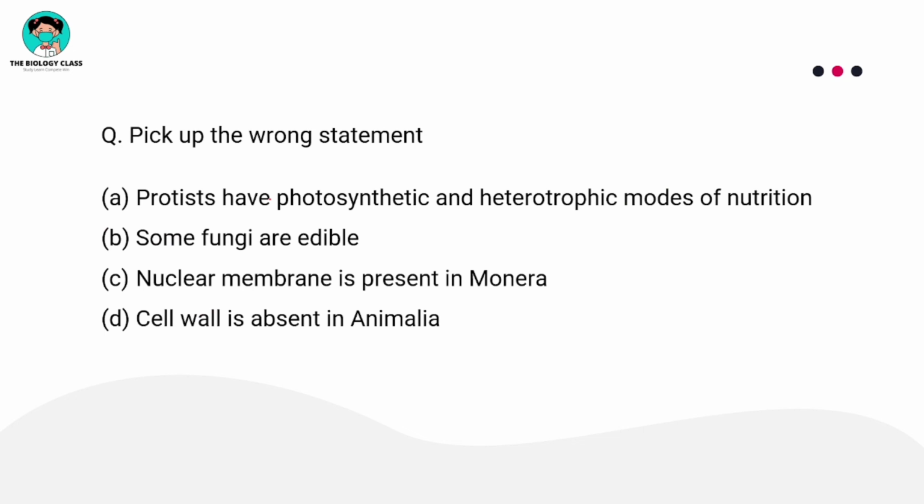Pick up the wrong statement. Protists have photosynthetic and heterotrophic modes of nutrition. Some fungi are edible. Nuclear membrane is present in Monera and cell wall is absent in Animalia. With that table, you can solve this question. Protists were photosynthetic and heterotrophic both. We have learned that chrysophytes, dinoflagellates, euglenoids were photosynthetic, and slime molds and protozoans were heterotrophic. Right statement. Some fungi are edible. Yes, you eat mushrooms. This is correct.